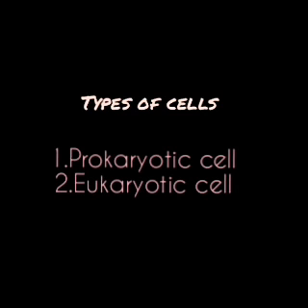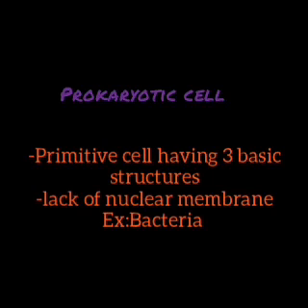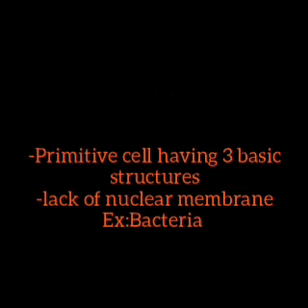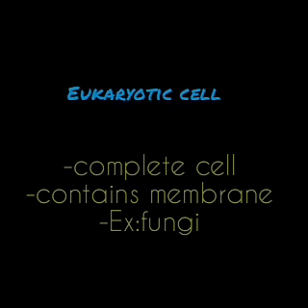Cells are mainly characterized into two types on basis of nuclear organization, that is prokaryotic cell and eukaryotic cell. Prokaryotic cell is a primitive cell which has three basic structures and doesn't have nuclear membrane. Eukaryotic cell is an advanced cell which contains nuclear membrane. Unicellular and multicellular animals have eukaryotic cells.